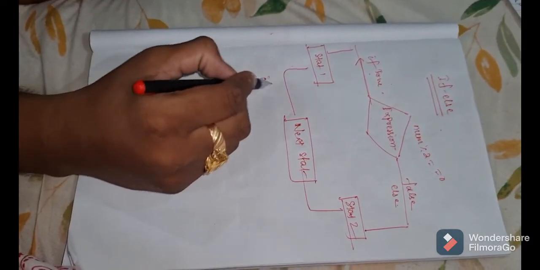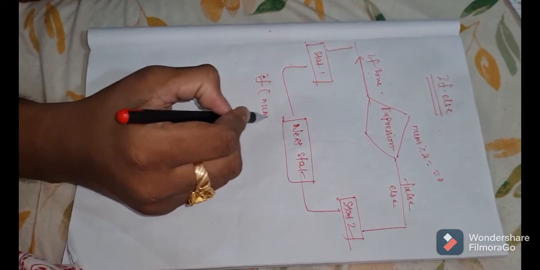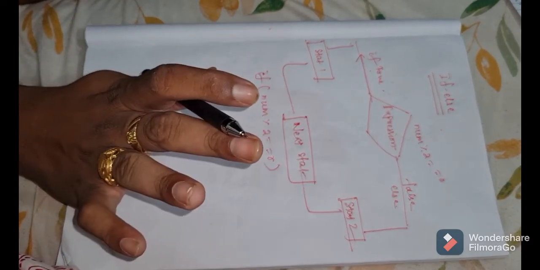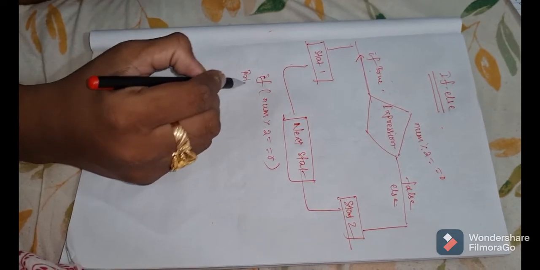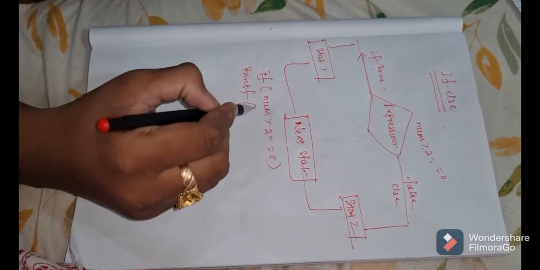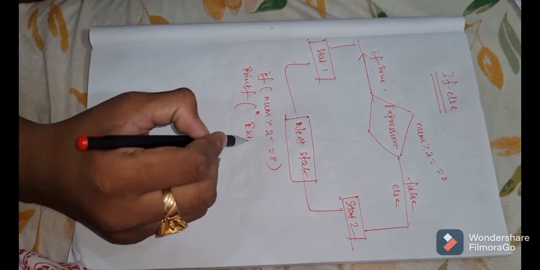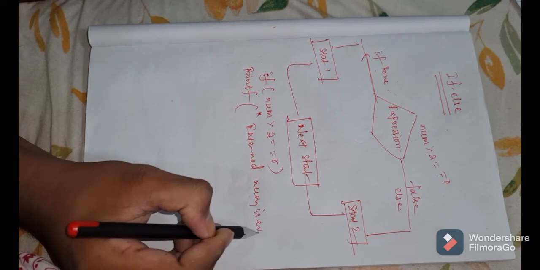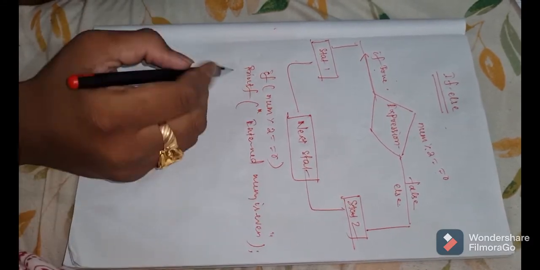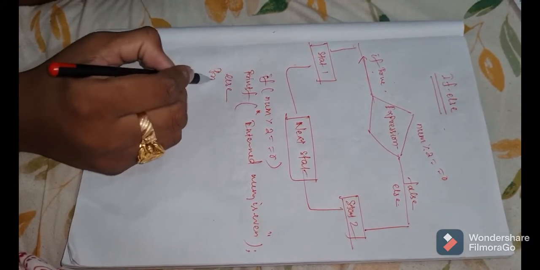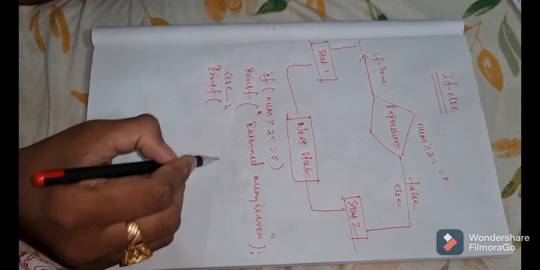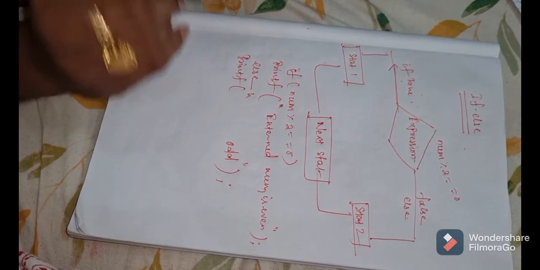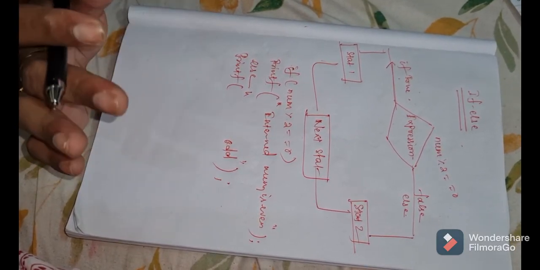So this is what the structure looks like in the if else statement. I am writing the conditions. If num modulo 2 equal to 0, then the print function; you can use any of the languages. I am using C here, so I write printf entered number is even, else I write printf entered number is odd. So this is the first selection statement, if else.